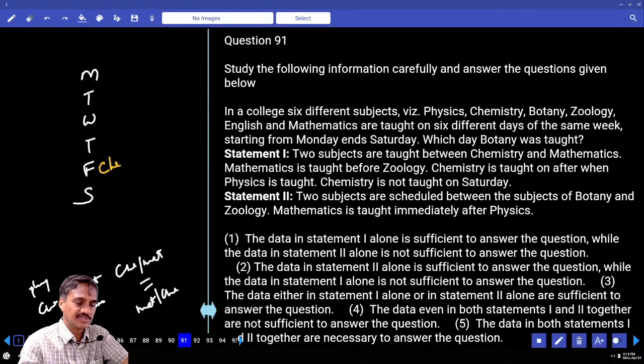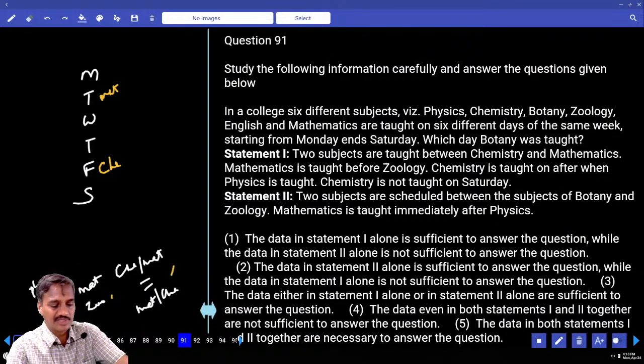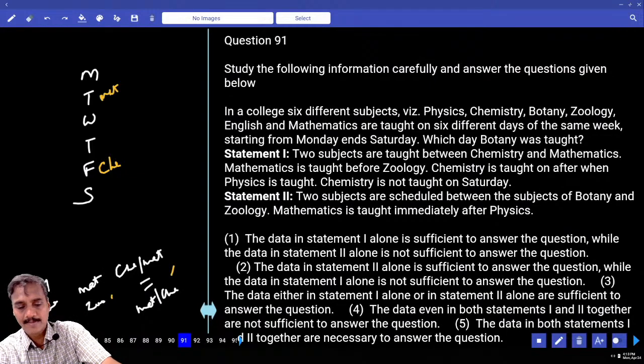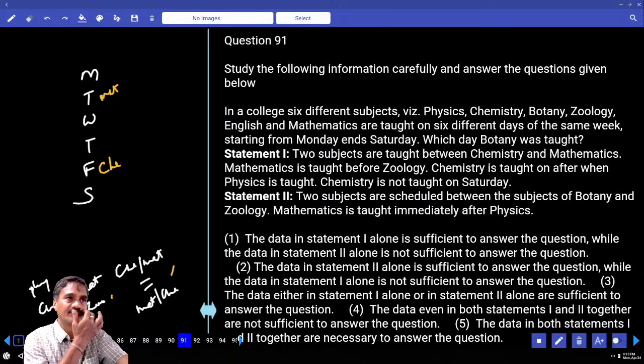If chemistry is here, there are 2 between chemistry and mathematics. Then physics is before this chemistry, mathematics is before zoology. And this is the only information. With the help of this one, are you getting any answer here? No, hence 1 alone is not sufficient.